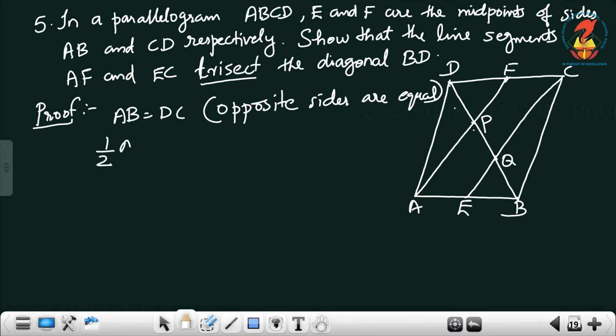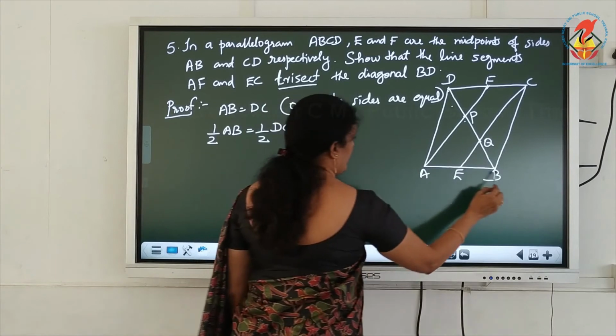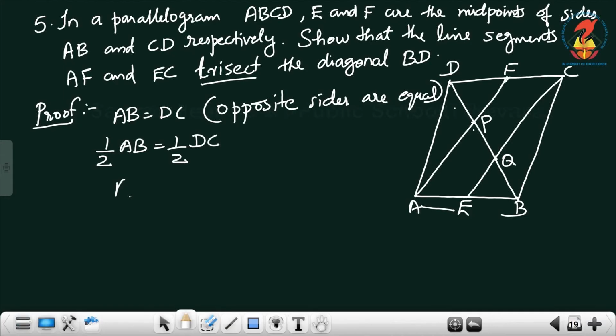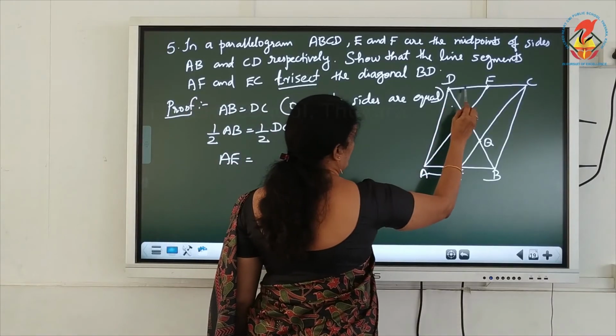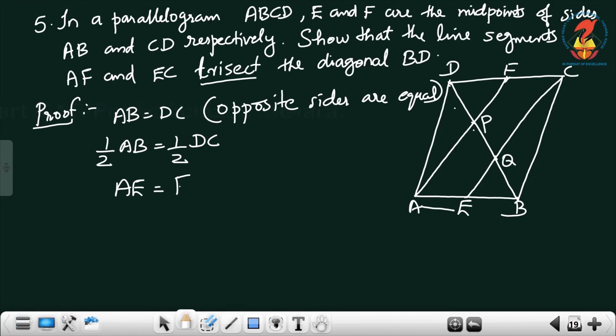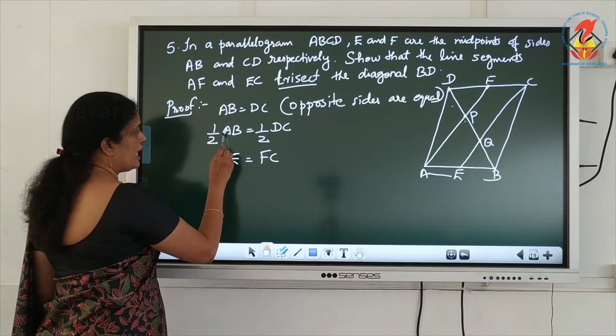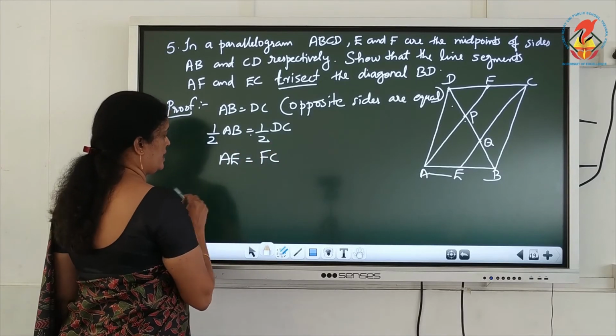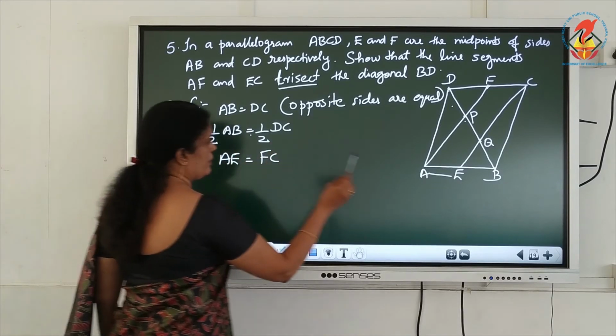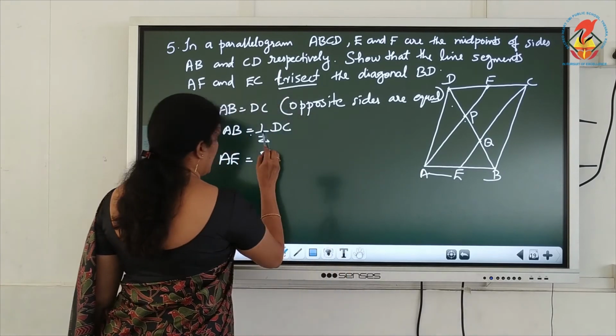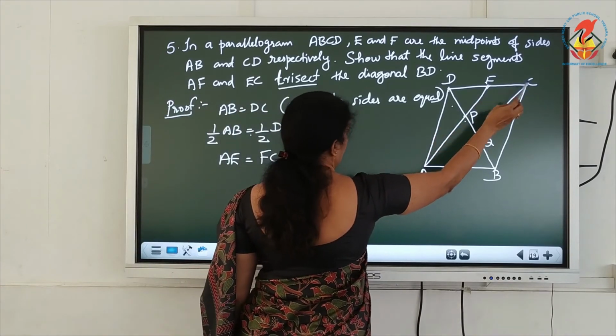Half AB equals half DC. Half AB means AE, half DC means FC. So AE equals FC.